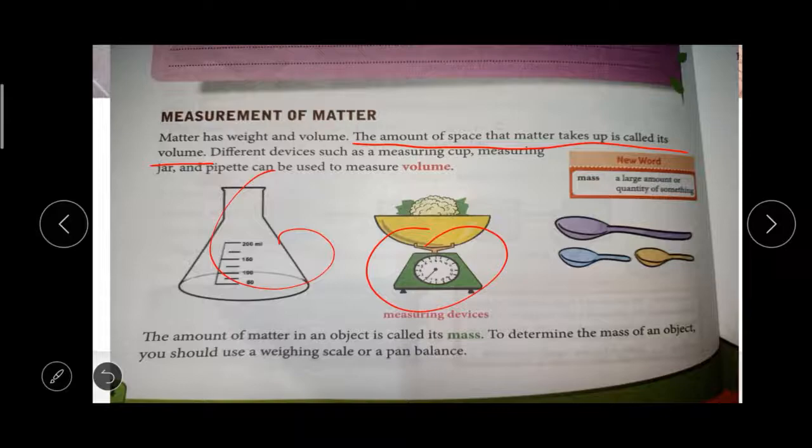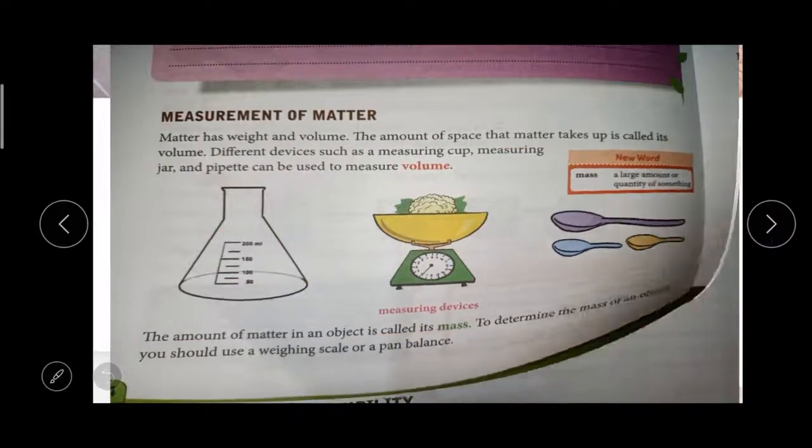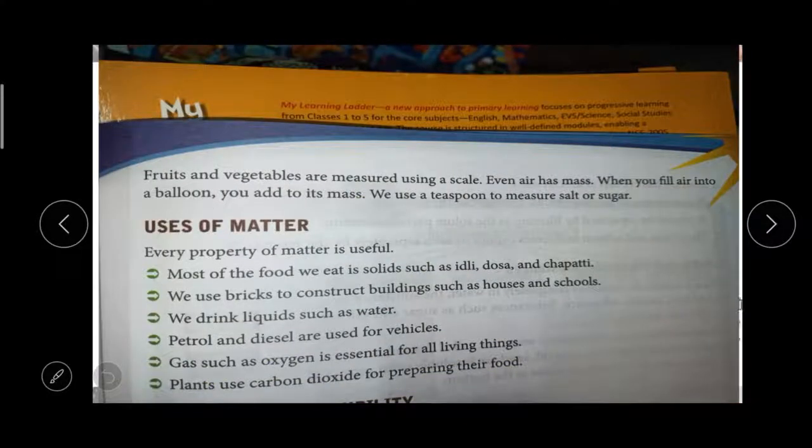Okay, so the amount of matter in an object is called its mass. Put a line. The amount of matter in an object is called its mass. How much matter is present in the object, that is called its mass. Okay, to determine the mass of the object, you should use a weighing scale, a weight balance. Fruits and vegetables are measured. We buy fruits and vegetables by measuring their weight, right?